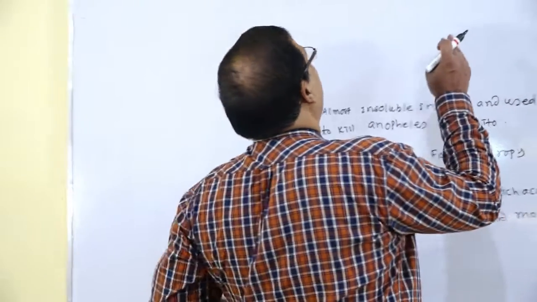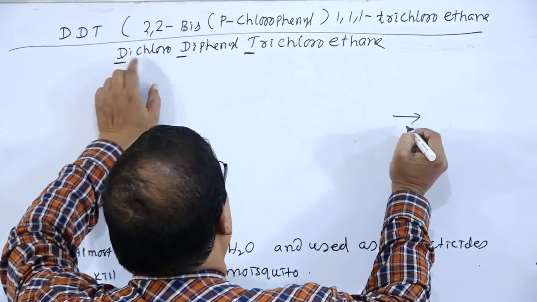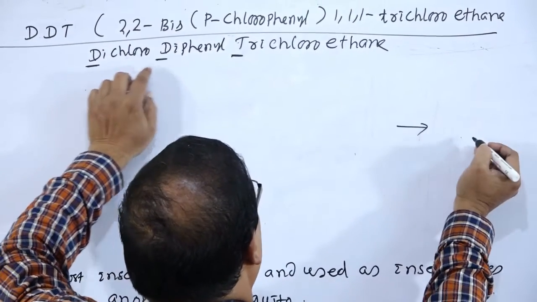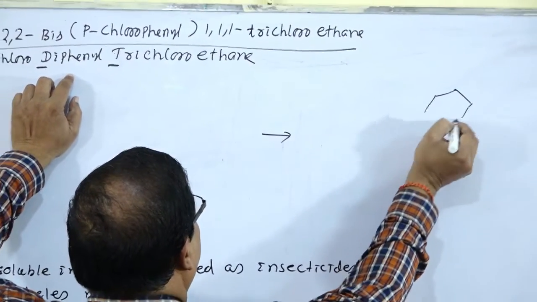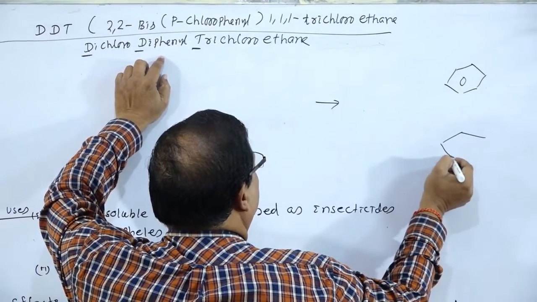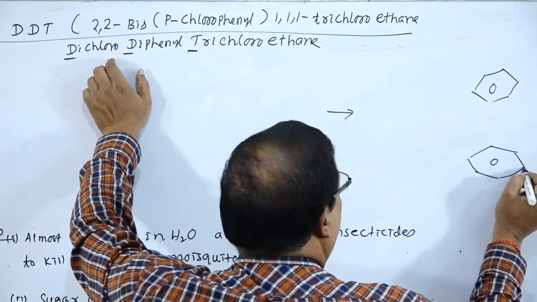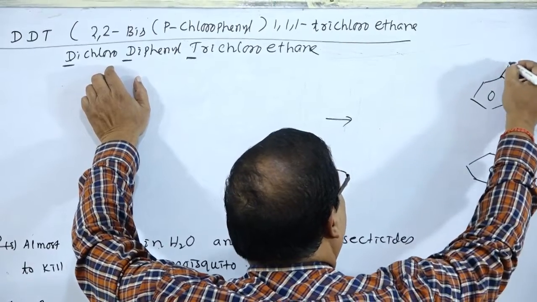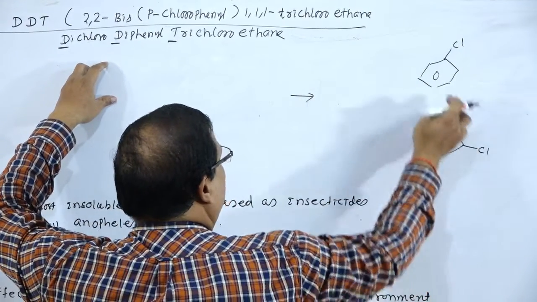First we have to write down how this formula comes out. That is DDT, diphenyl. Diphenyl means two benzene rings, with a chlorine atom at the para position.